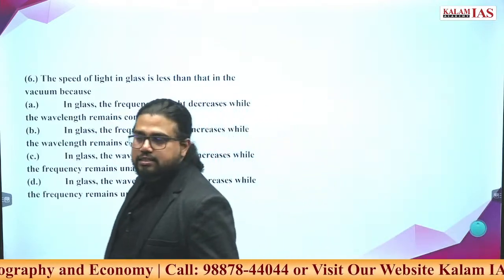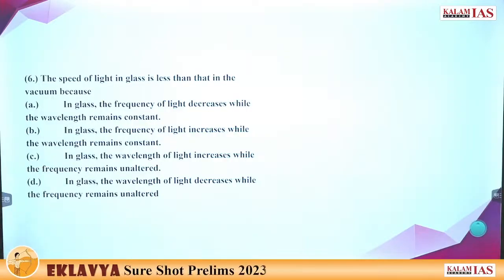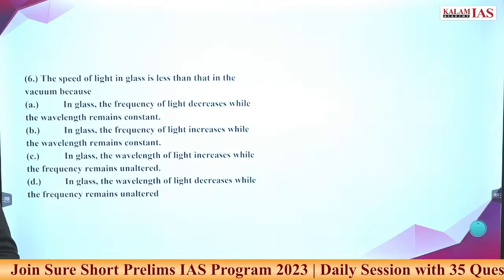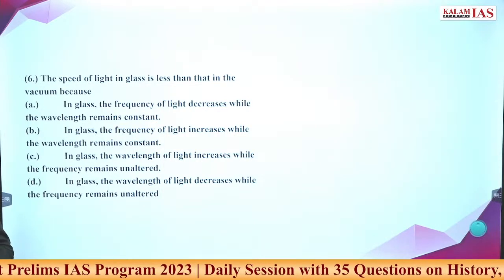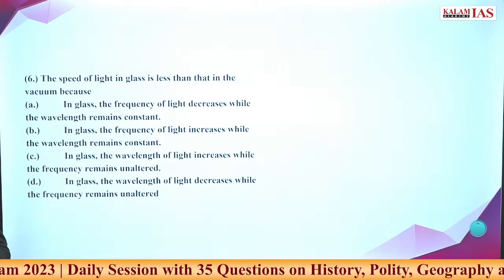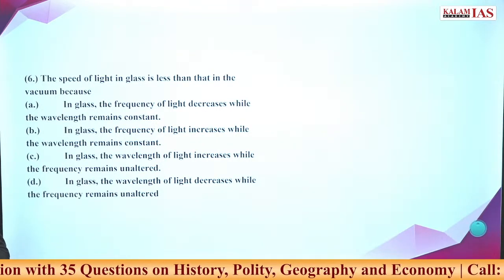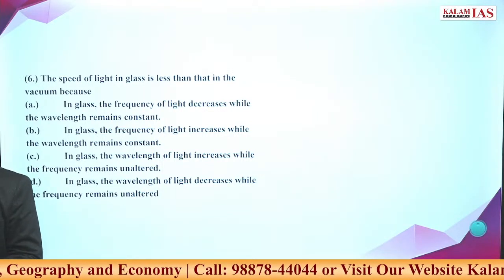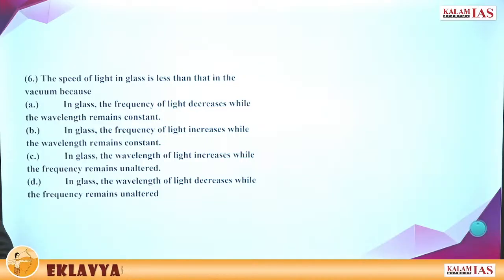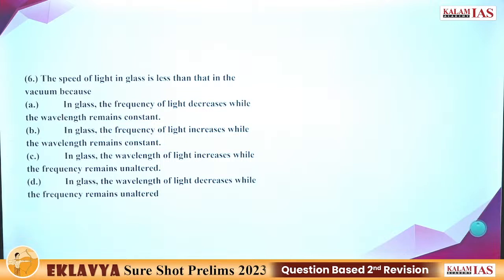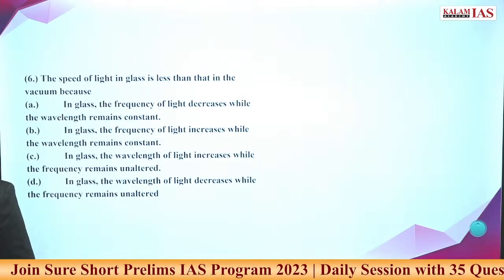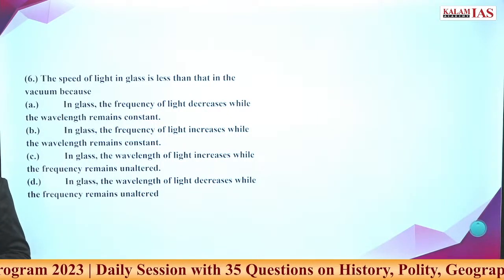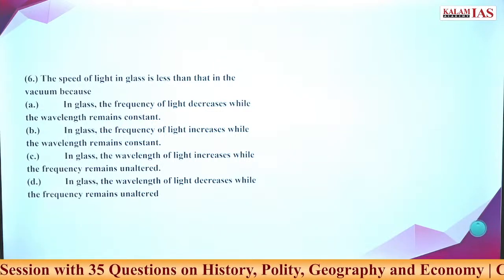Answer the sixth question first. What is the answer?